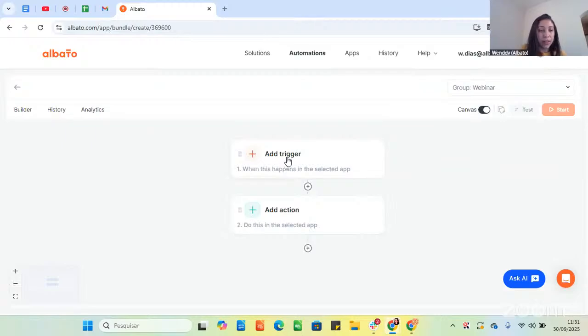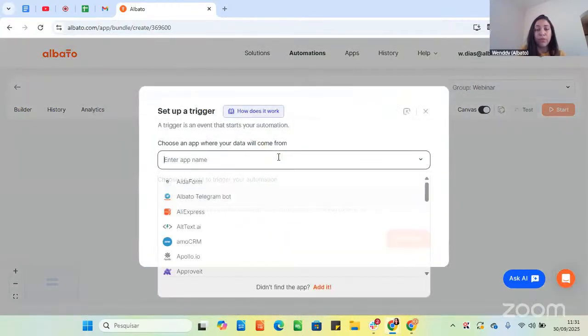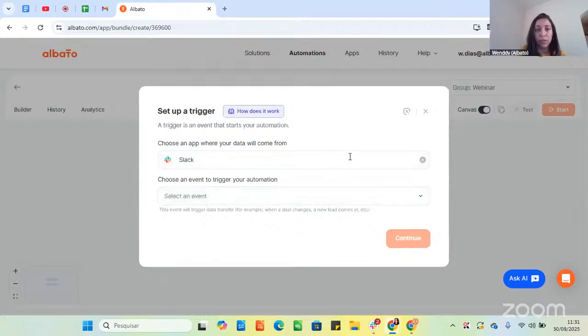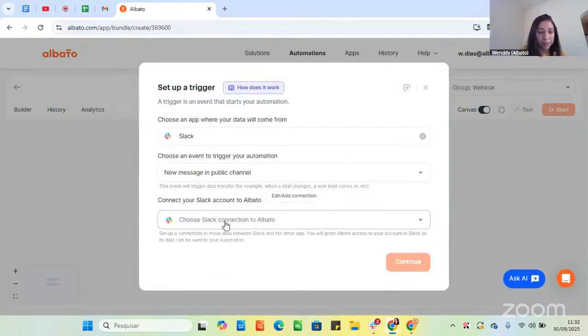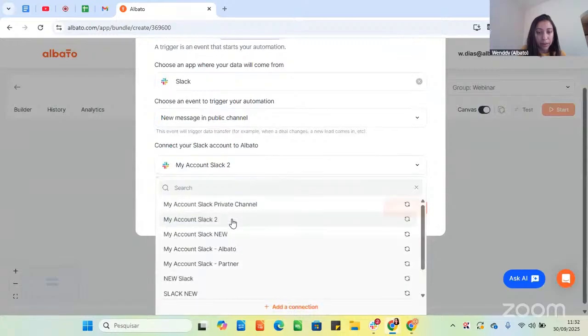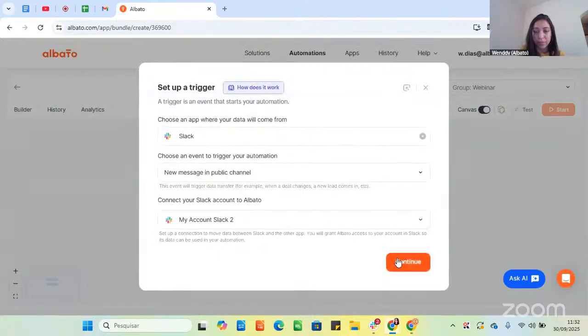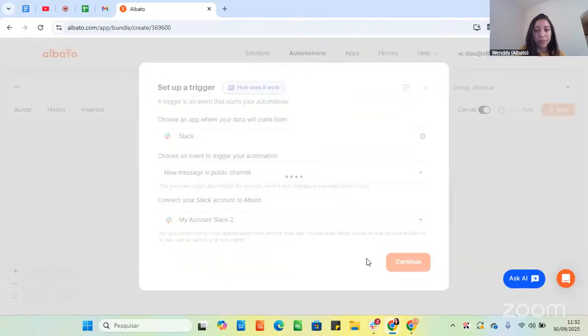Okay, here I will use an example with a webhook trigger. So I know Slack has a webhook trigger. If you don't know each case, it's the app you want to use, you just select the app you need. And then when you select the event, there will be this symbol here for webhook or the API for API triggers. In this case, I will use this option, new message in public channel. And I will add my connection here. Then I will click continue.